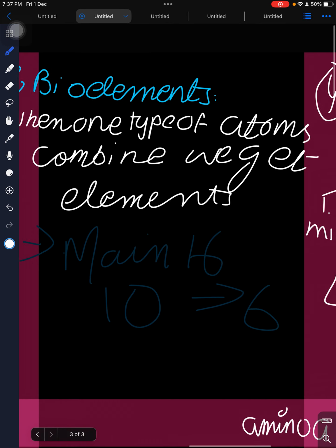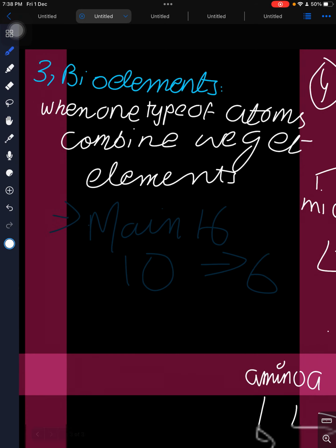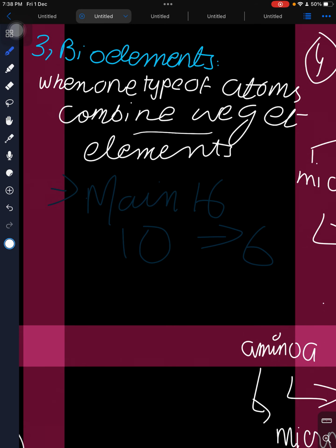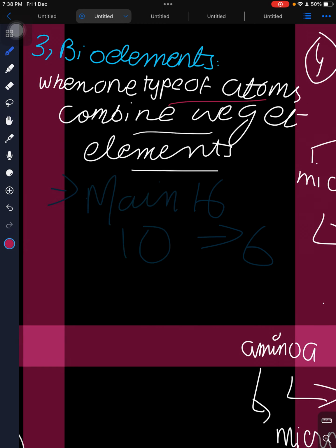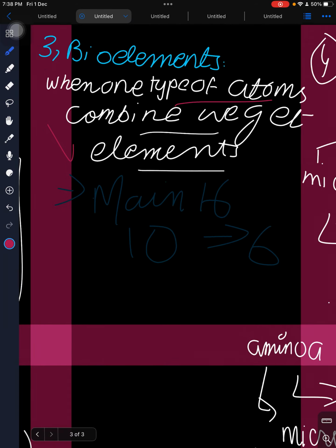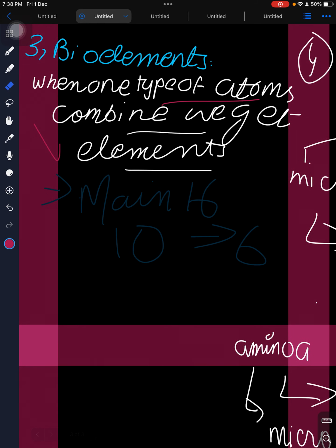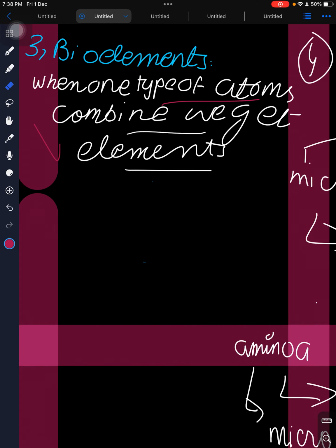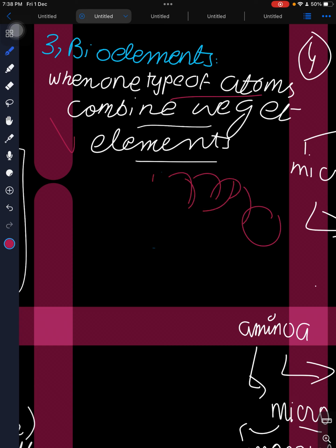Okay. Then we come to the bio elements. What are the bio elements? When one type of atoms combine, we get elements. For instance, an atom of carbon, atom of carbon, atom of carbon, atom of carbon makes the element carbon.